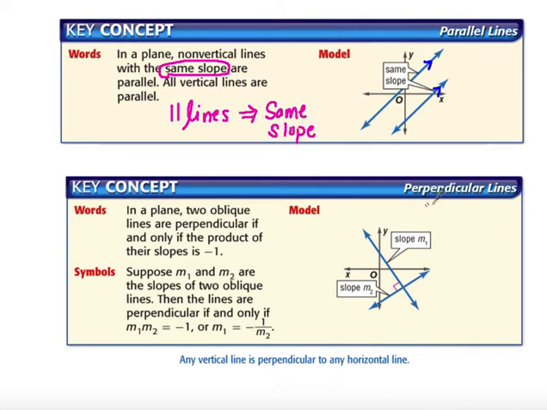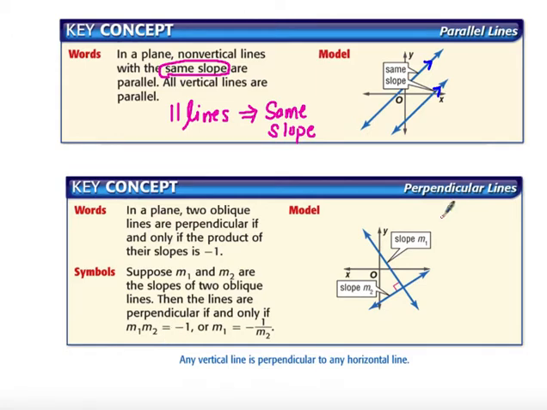Now, perpendicular lines. Notice these two lines. Notice this one has a negative slope. This one has a positive slope. That's how that's going to work with perpendicular lines. So in words it says, in a plane, two oblique lines are perpendicular if and only if the product of their slopes is -1. So that means that I could also reciprocate those. If I multiply them together, they're going to give me a -1. To end up getting 1, I'm going to have to reciprocate my values.